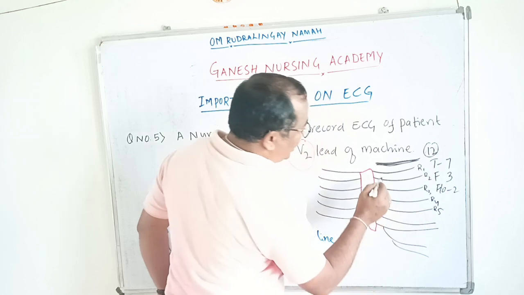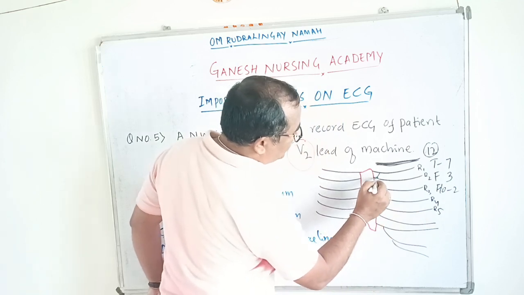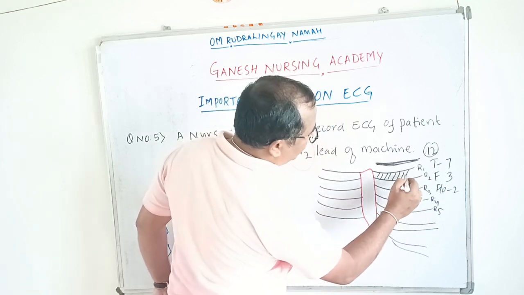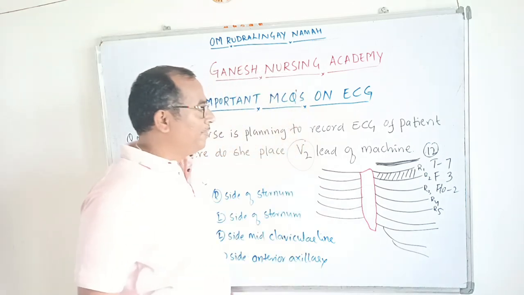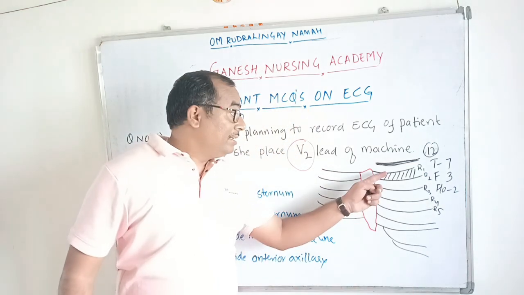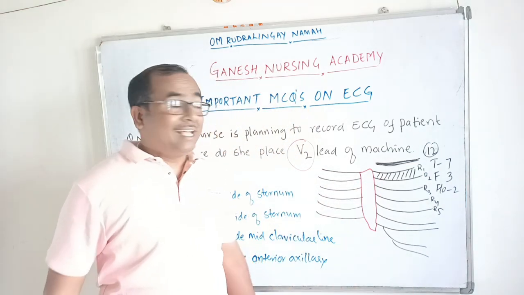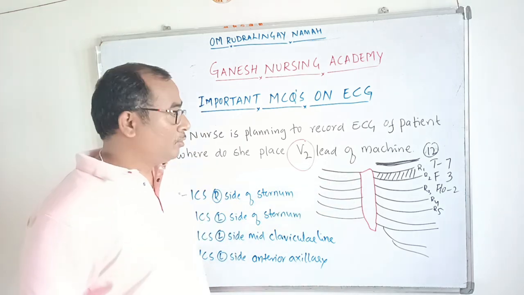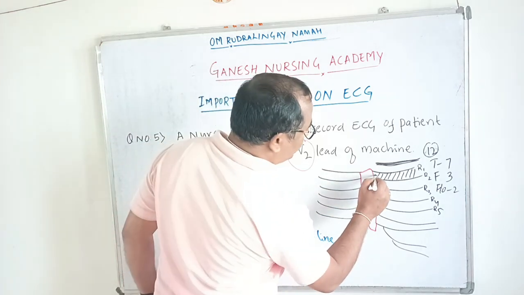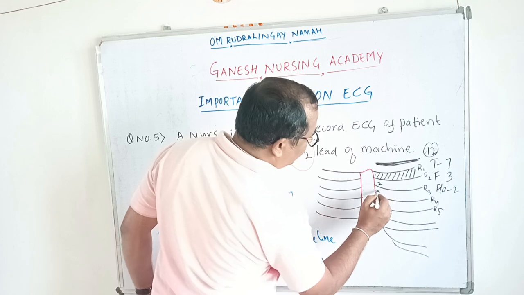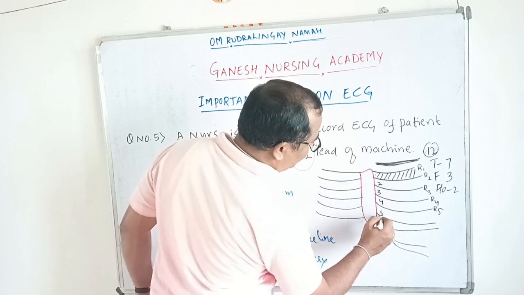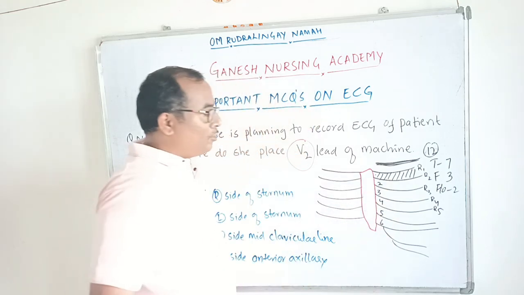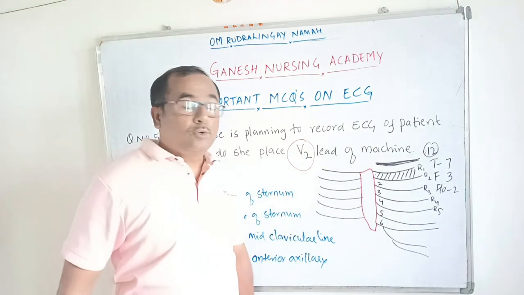The space between two ribs is known as the intercostal space. There are totally 11 intercostal spaces. This is the first intercostal space, this is the second, this the third, this the fourth, this the fifth, and so on.